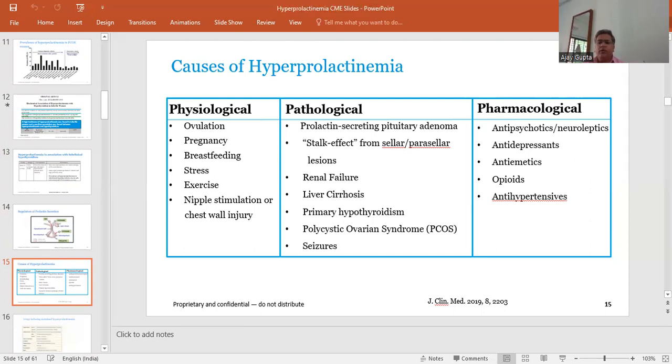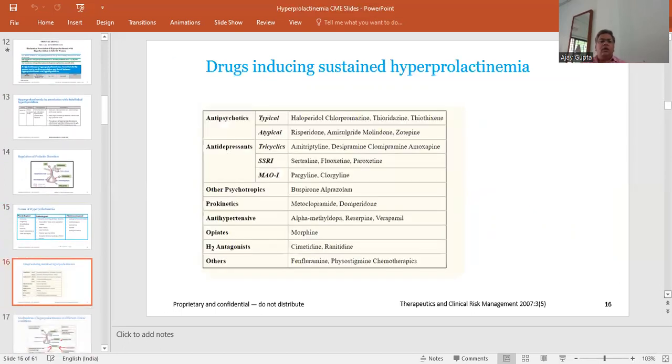Now coming to drug-induced sustained hyperprolactinemia.